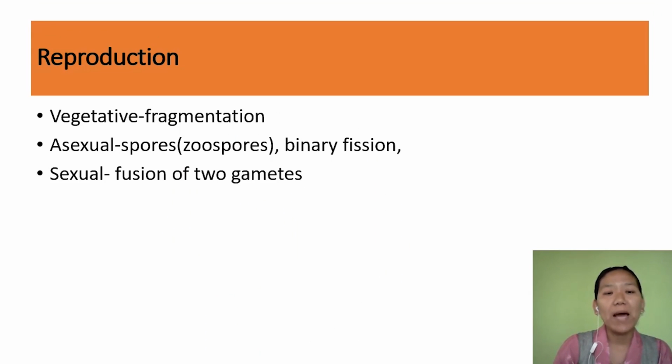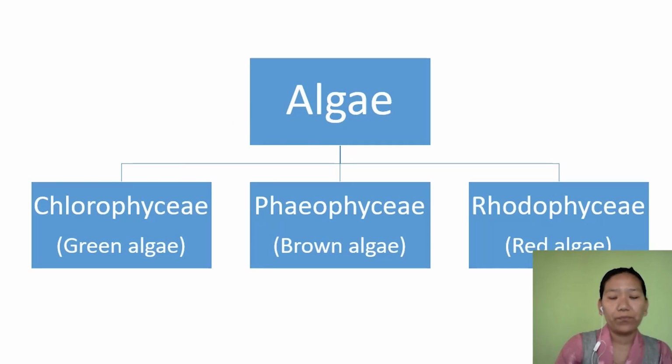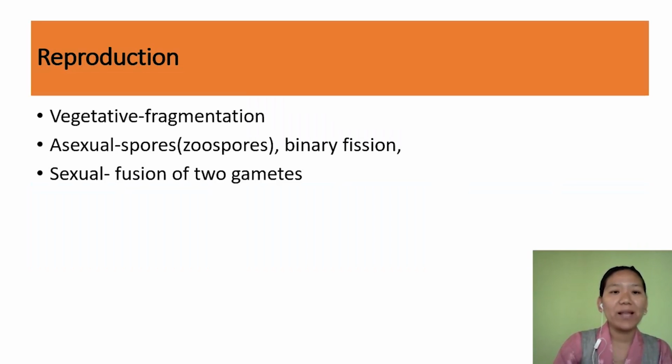If a part of the algae is fragmented, each broken part will develop into a new thallus and thus a new individual. By asexual means, it is by formation of zoospores, which are motile spores. Sexual reproduction takes place by fusion of gametes, male and female gametes.